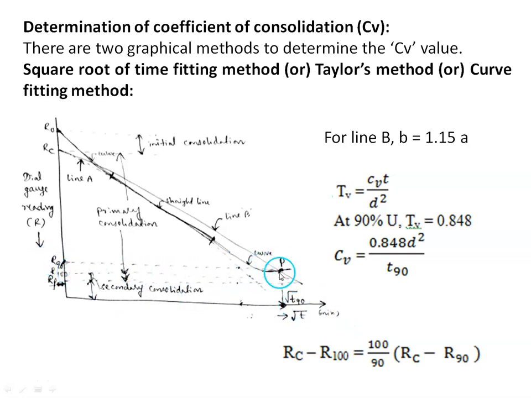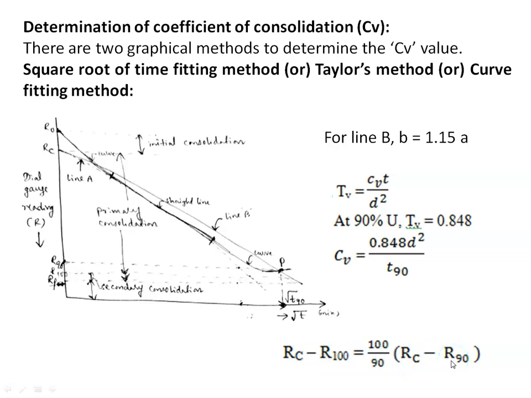Because we have the values of Rc, R0 and R90, we can find the dial gauge reading corresponding to 100% degree of consolidation, that is R100, using interpolation. So using this equation we can find the value of R100 knowing the values of Rc and R90.